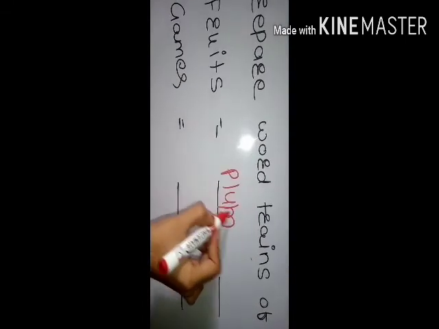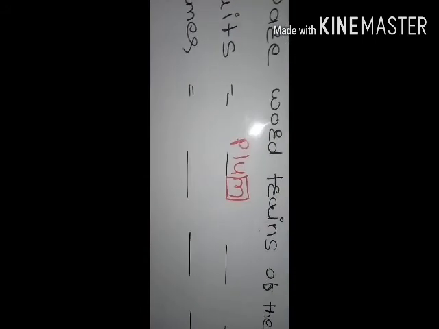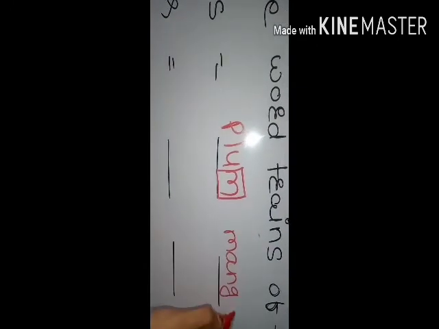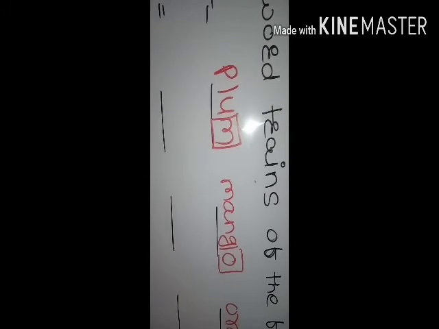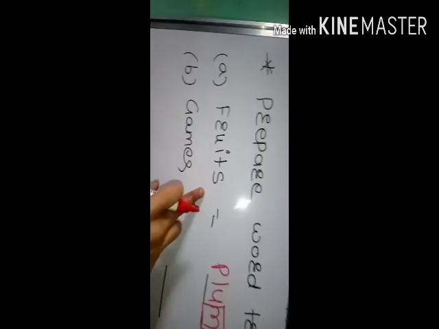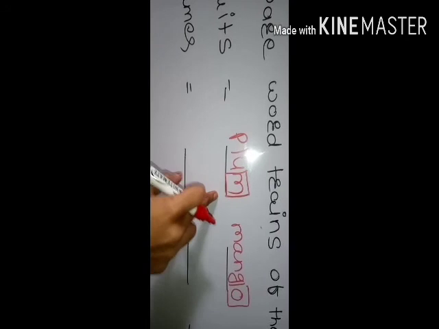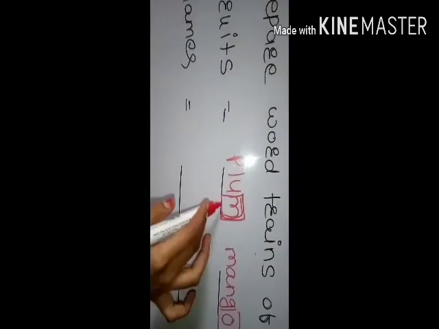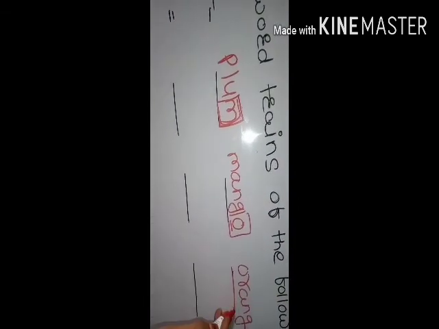The last word is M, and in the second place we have to write a word starting from M. So mango. Now the last letter is O, and we have to start from O: orange.